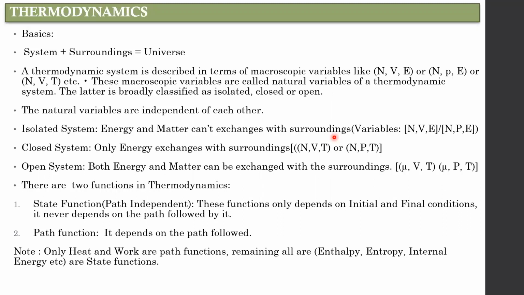Now, most of the topics are already covered in the intermediate. You should recollect the basics from your intermediate knowledge, like the work done in irreversible or reversible paths, and adiabatic and isothermal work. In isothermal, delta H and delta U equal 0; in adiabatic, delta Q equals 0.